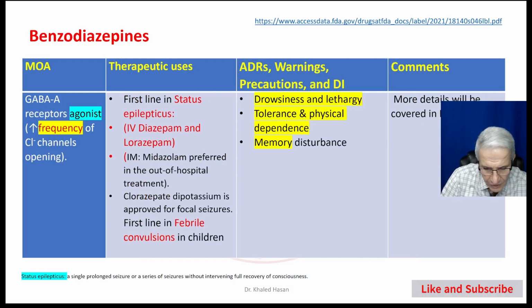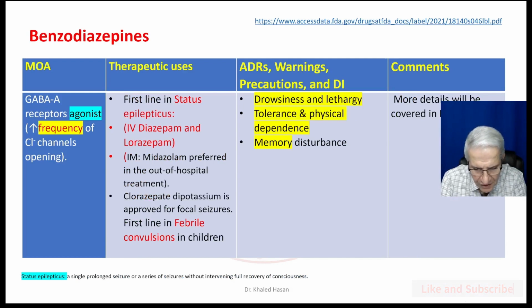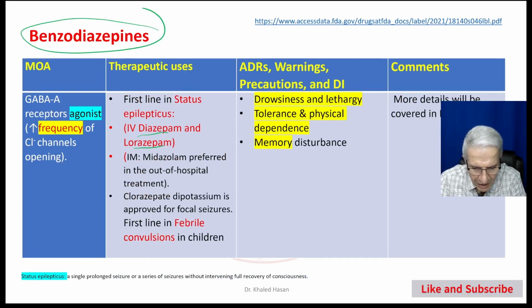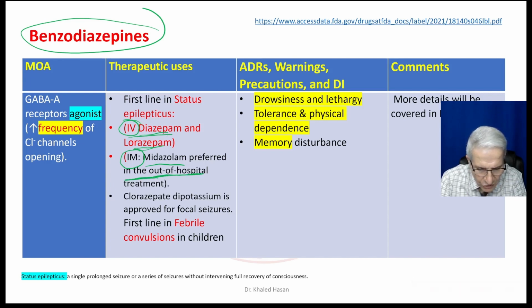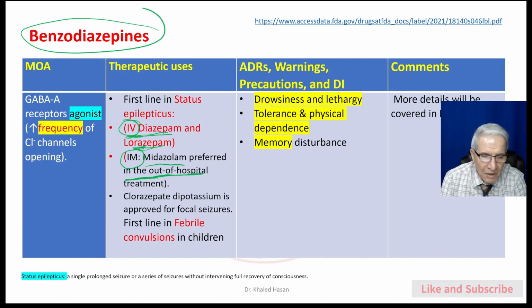Okay, moving to the next group of medication, we have diazepam and lorazepam, which belong to the benzodiazepines. Diazepam and lorazepam are available intravenously. We have midazolam available intramuscularly. You can prescribe it to a patient outside of the hospital, but for a patient in the hospital or emergency room, we have midazolam, diazepam, and lorazepam. Diazepam and lorazepam IV are used in the hospital emergency room. We have midazolam IM for the outpatient clinic, for example.